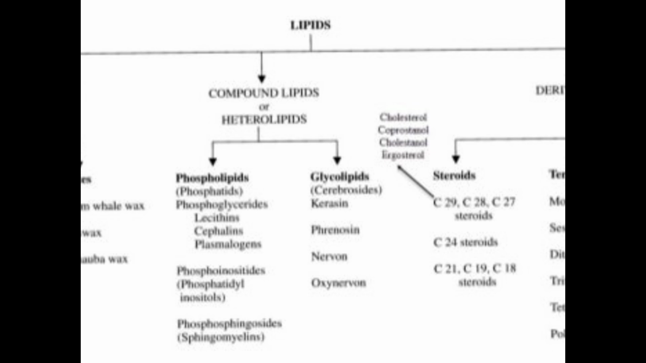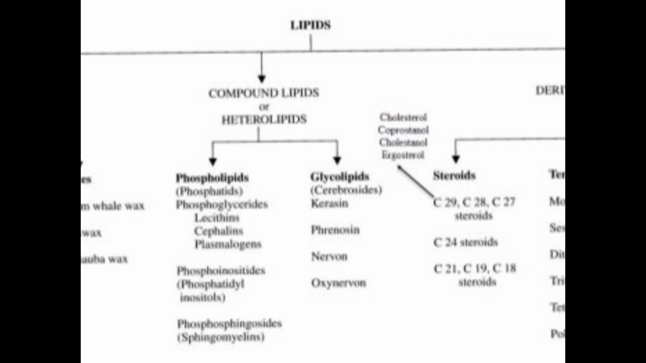Next, the second classification of compound lipids is glycolipids. Cerebrosides, examples are kerasin, phrenosin, nervone and oxynervone. Cerebrosides means what? It relates to cerebral fluid. Glycolipids present in cerebral fluid are called cerebrosides. Cerebrum is related to the brain, and cerebrospinal fluid is also related to the brain. So nervone and oxynervone are two examples, and the other two examples are kerasin and phrenosin.